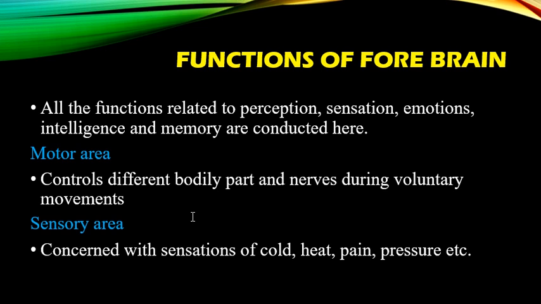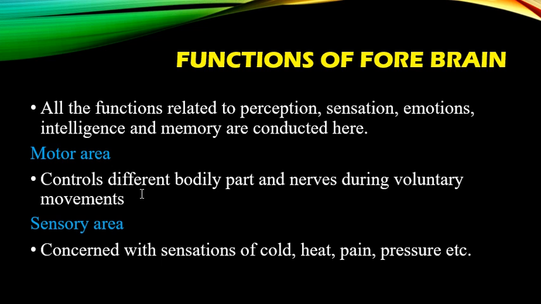As we've already discussed in the previous slides, all the functions related to perception, sensation, emotions, intelligence, and memory are conducted in the forebrain. The cortex and cerebrum control all these sensory, perceptual, and mental cognitive processes.